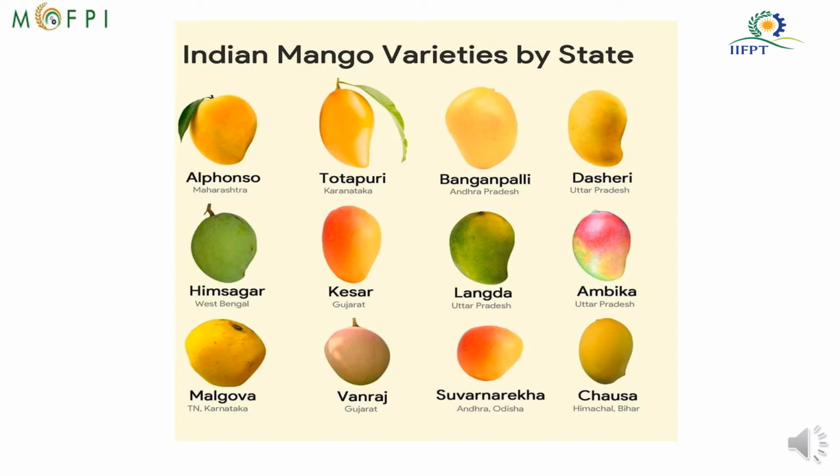Another variety is Totapuri, which is grown in Karnataka. Then Banganpalli, which is from Andhra Pradesh.